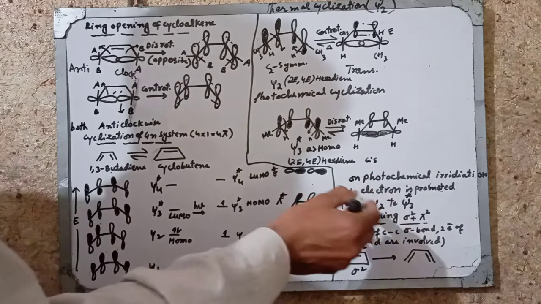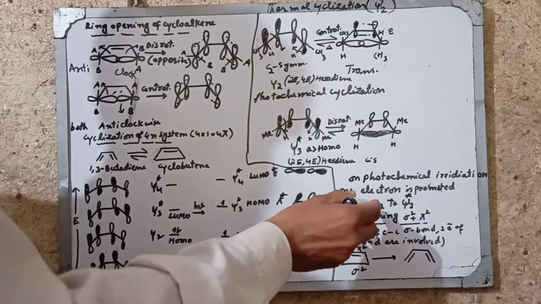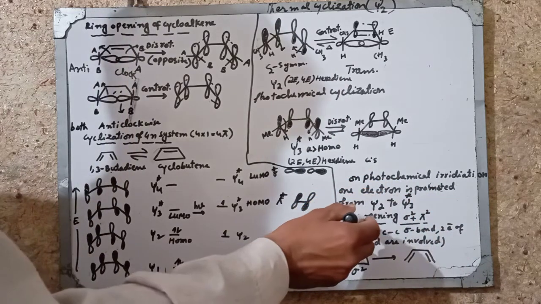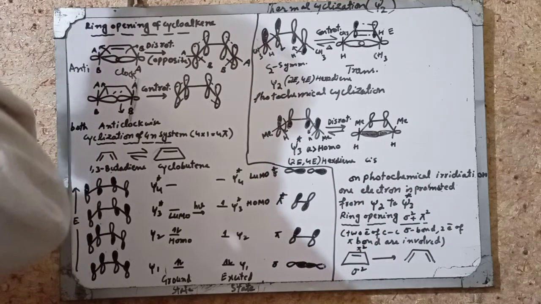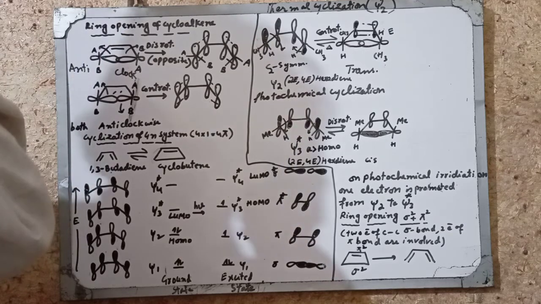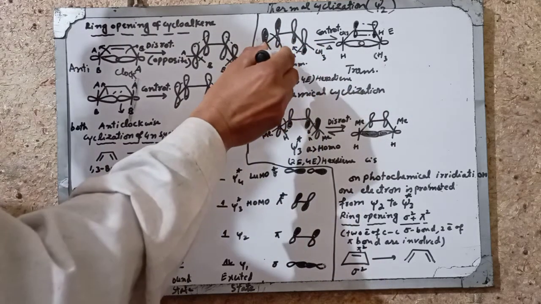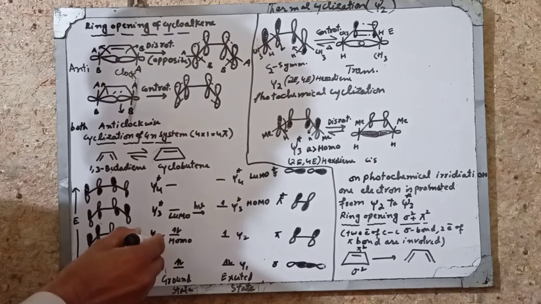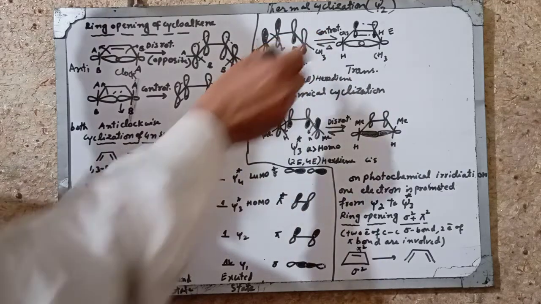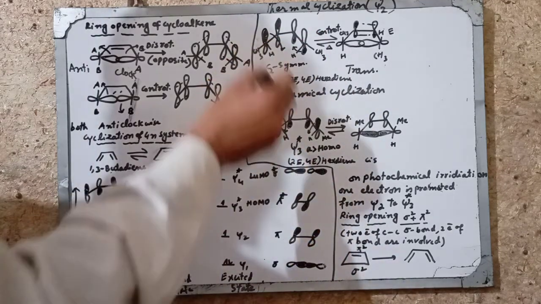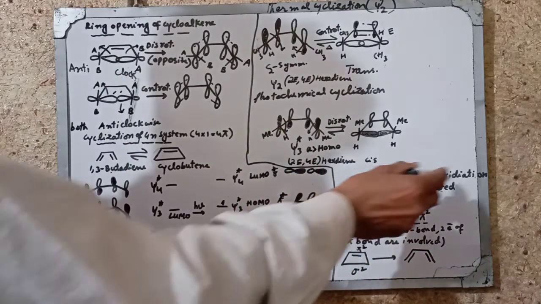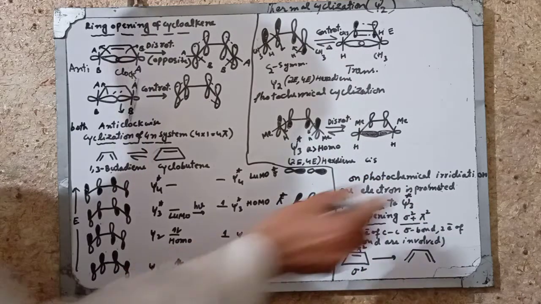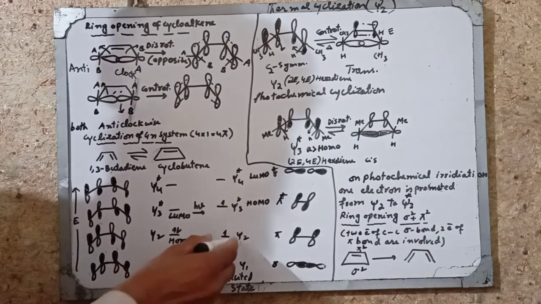So on photochemical irradiation, one electron is promoted from psi 2 to psi 3 star. So psi 3 star overlap occurs during the photochemical cyclization, while in the ground state, during the cyclization, overlap of psi 2 molecular orbitals takes place, which are in phase, which are symmetrical. Ring opening. So on photochemical irradiation, one electron is promoted from psi 2 to psi 3 star.